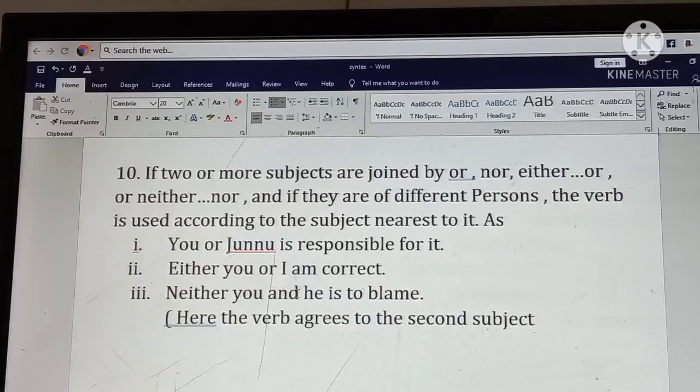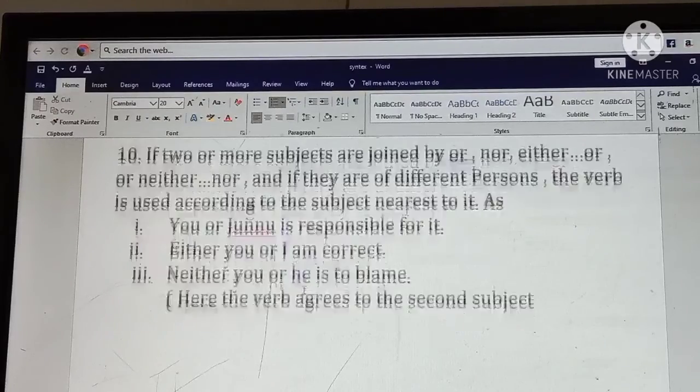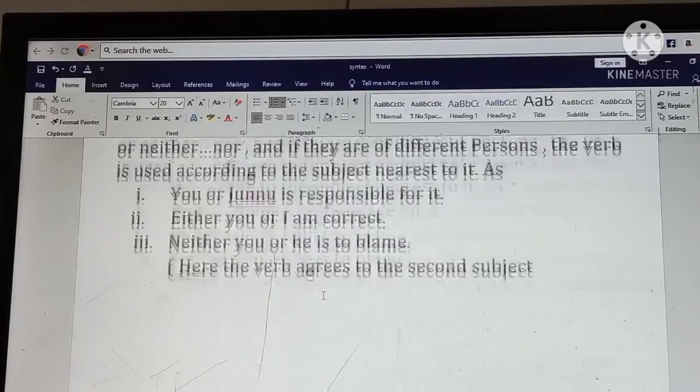Neither you nor he is to blame. Here the second subject is he and the first subject is you. In the same way, the second subject will agree with the verb is. Here the verb agrees with the second subject.